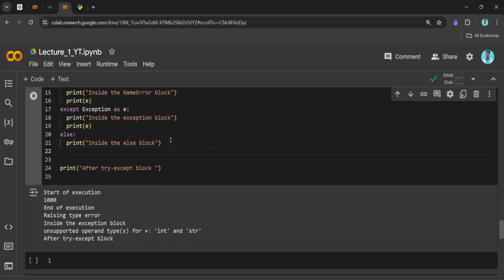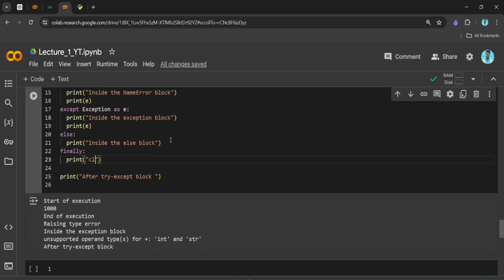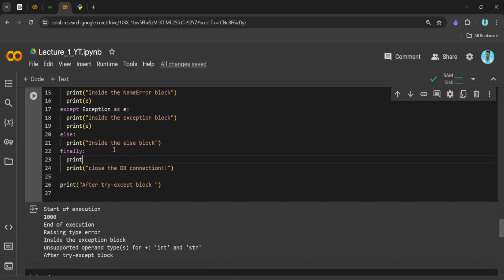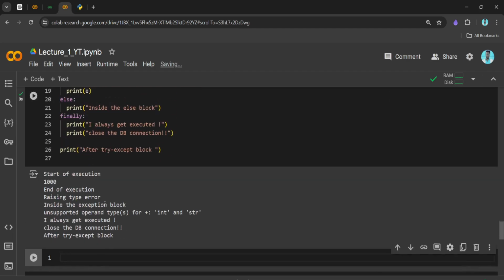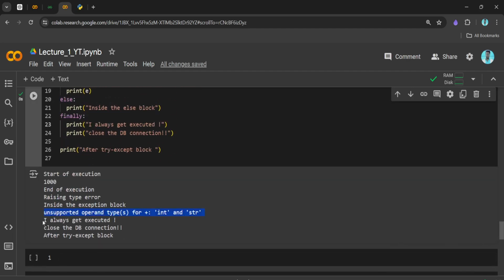Now let's understand the finally keyword also. Let's say I write finally: close the DB connection. So here we write that piece of code, basically closing the DB connection, and let me write a generic message over here: I always get executed. Let me run this. Now if you see, we got an exception, but this piece of code got executed: I always get executed, and close the DB connection, right?